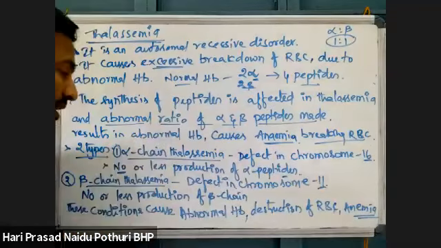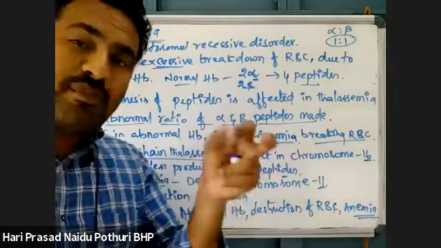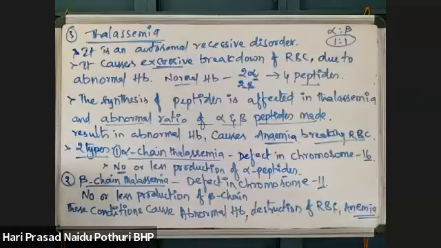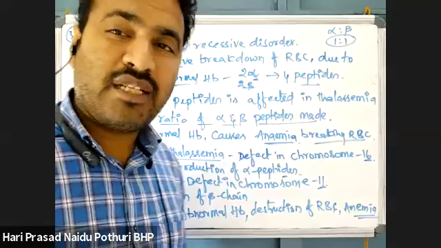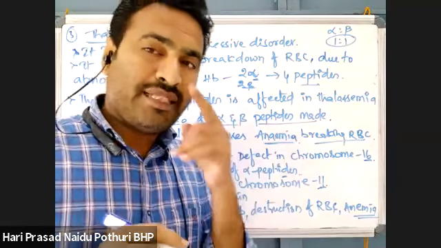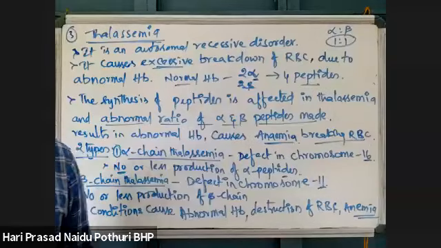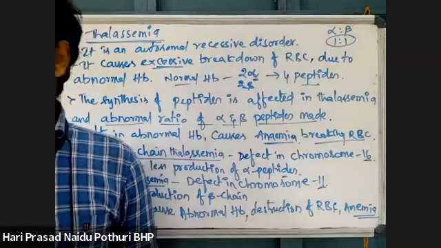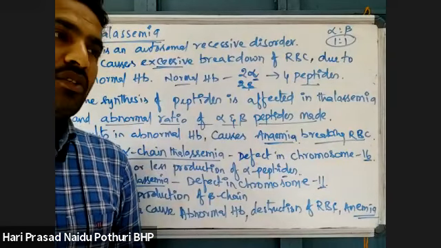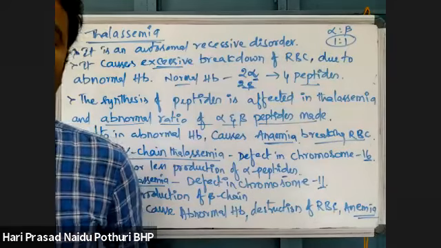One important thing we can say: once thalassemia is inherited, if a person is suffering with thalassemia, there is no treatment. Every month blood transfusion should take place.